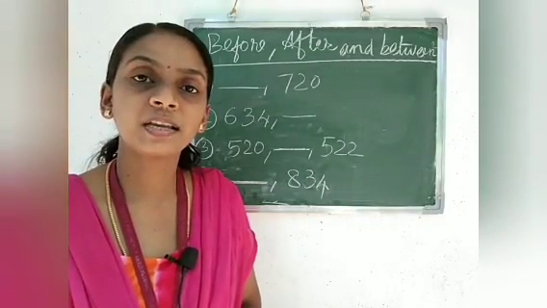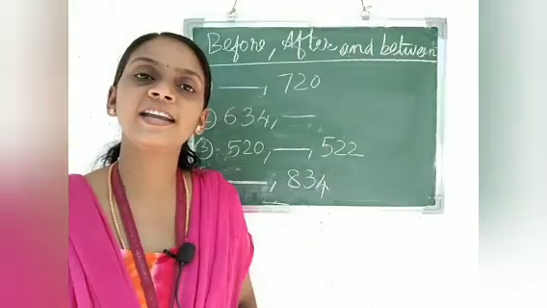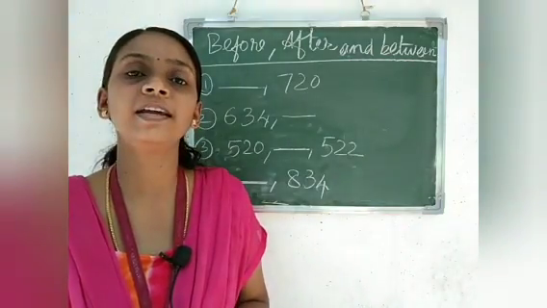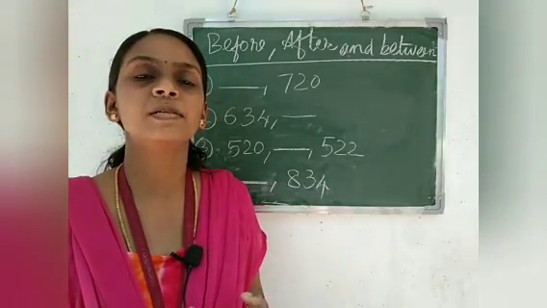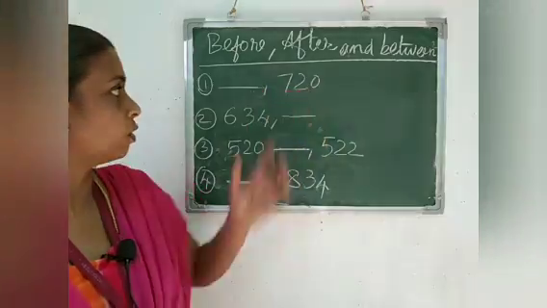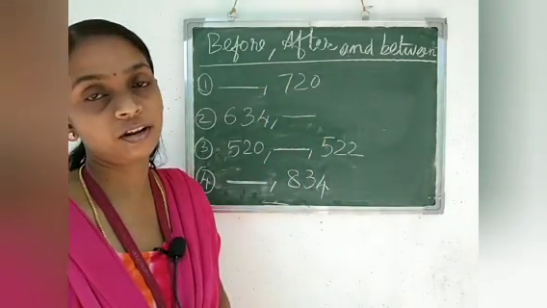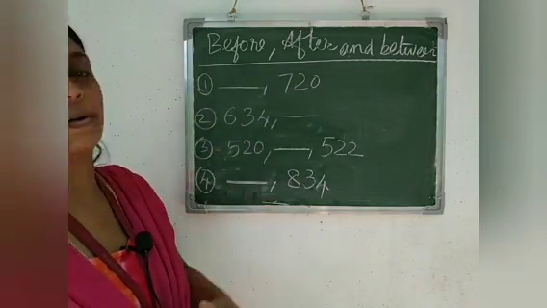Now we have to study the before, after and between number. We studied this also, we are studying it from first standard onwards. So here the difference is we are dealing with numbers from 200 to 1000. So here I wrote some questions. We will write the before, after and between numbers. So first question is dash 720.